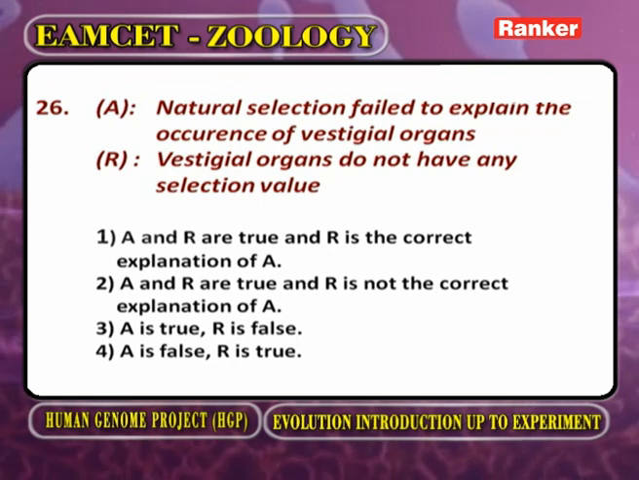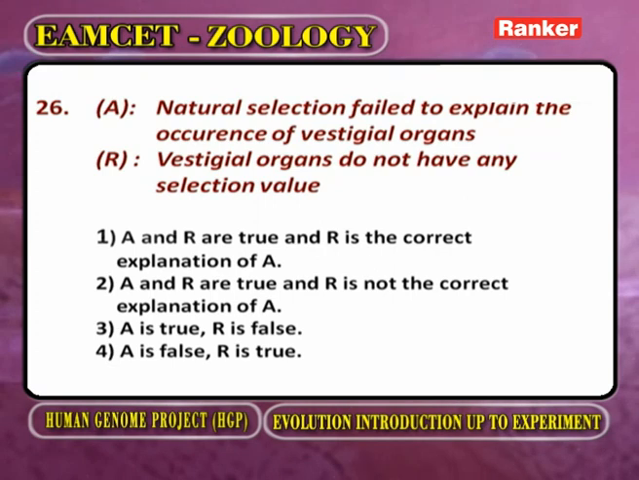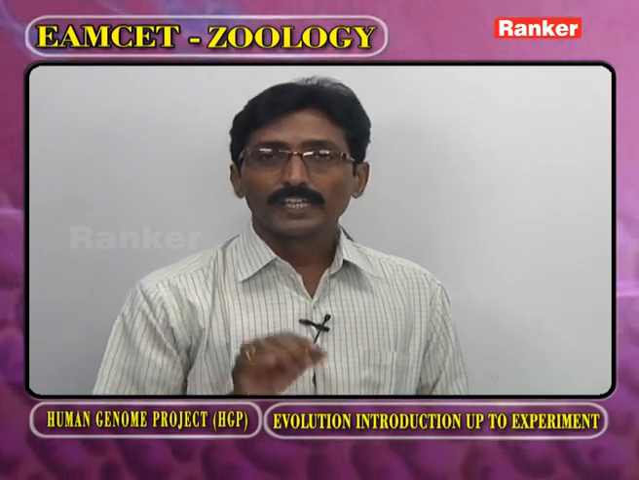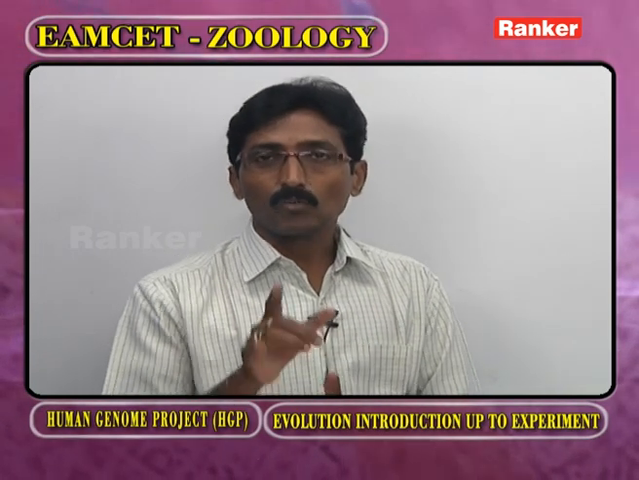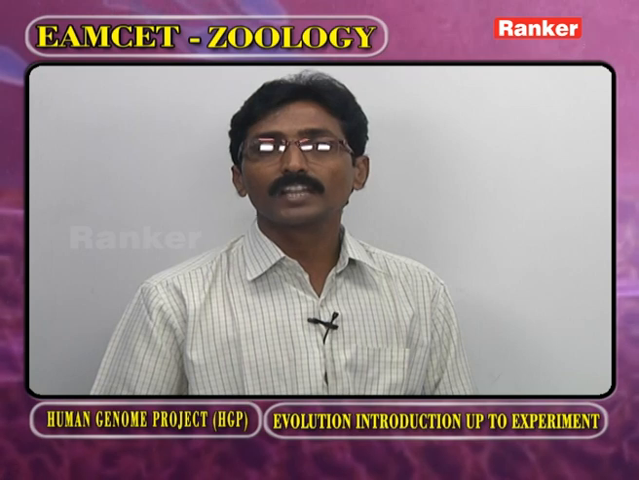Natural selection failed to explain the occurrence of vestigial organs. Now, as we observe the theory of natural selection, or Darwin's theory, at the time of Darwin, genetics was not well developed. So Darwin was unable to explain some points having a genetic basis. One among them is that the natural selection theory didn't explain the importance of vestigial organs.